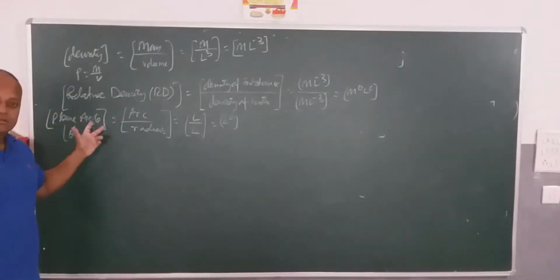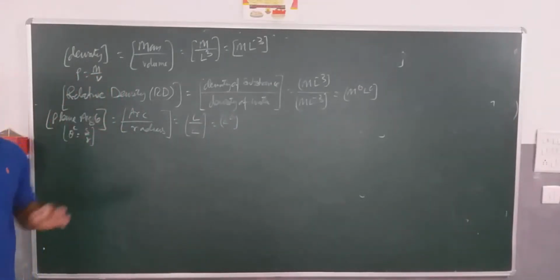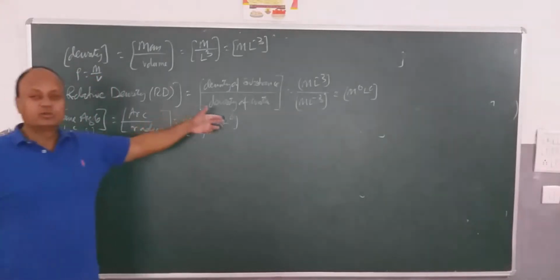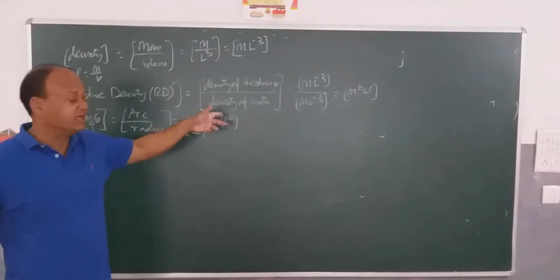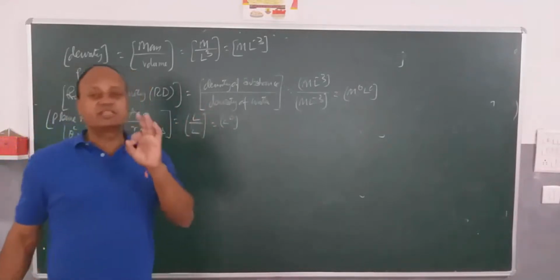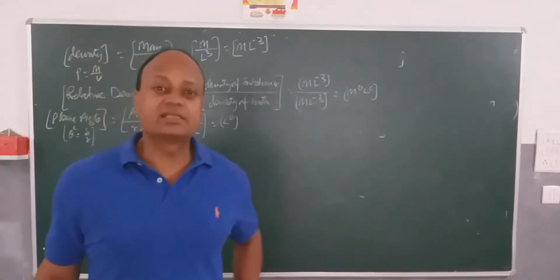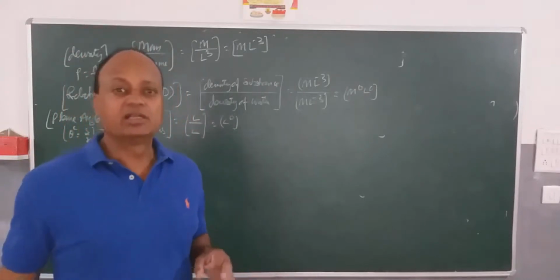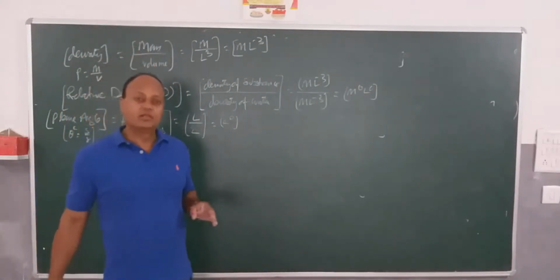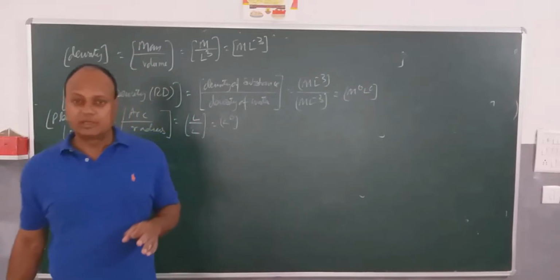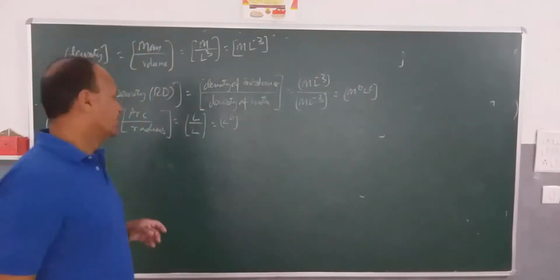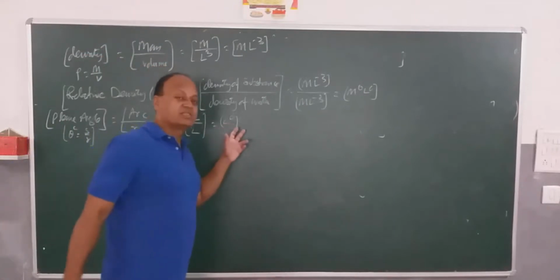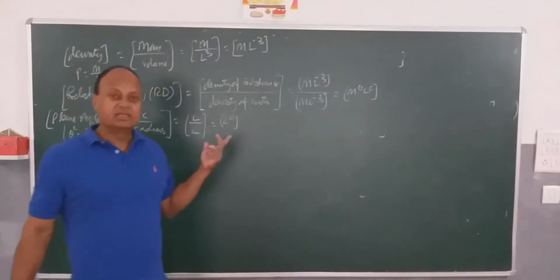Plane angle has a unit, but it has no dimension. What is dimension? Power, like we said earlier. So it's very interesting to note that angle is such a physical quantity which has no dimension, but it has a unit. If somebody asks you to name a physical quantity which is dimensionless but has a unit, then you can say angle.